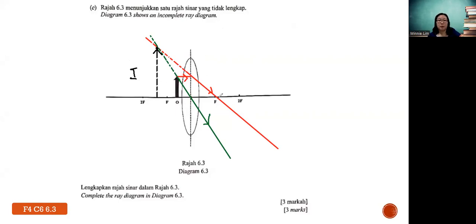The ray parallel cut through, so you show the arrowhead, you get 1 mark. And same thing, you cut through the optical center, you get another mark, and then your image is another mark. Of course, if you follow exactly like the teacher, you confirm get full marks. But sometimes you forget to draw the arrow. Depending, let's say the scheme becomes strict, then you may not get marks. Understand?